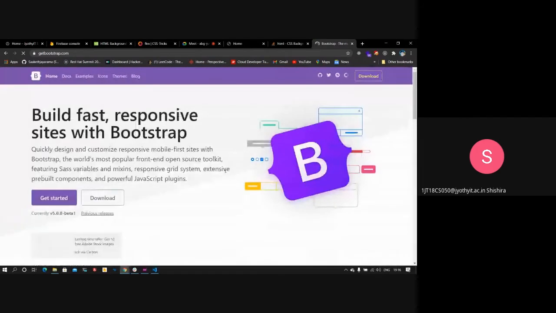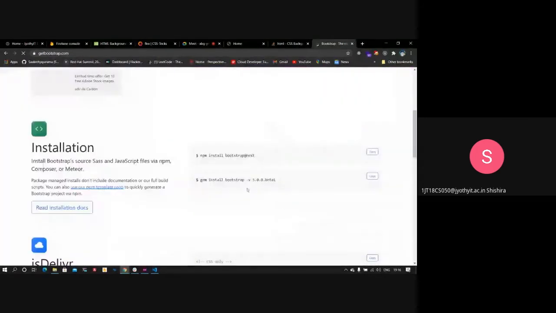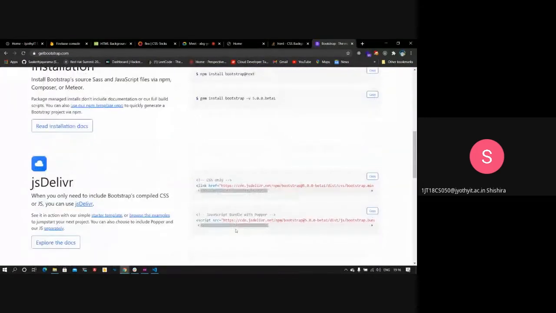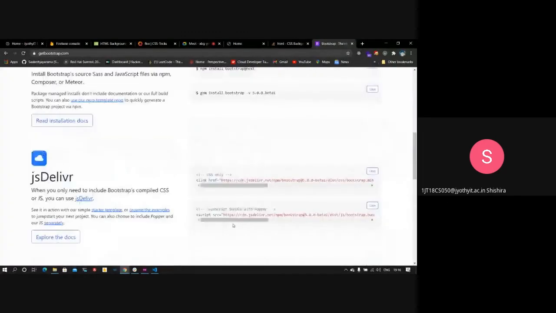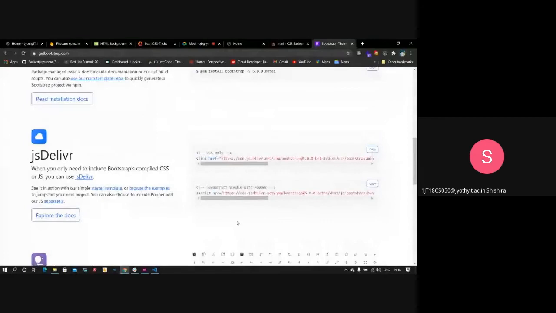Basically, Bootstrap is an open source tool using the latest versions of HTML and CSS. They have pre-built some components for us to use, pretty much everything you need for a basic website, including your text fields, containers, cards, buttons, and nav bars. All those things you get pre-built from Bootstrap.